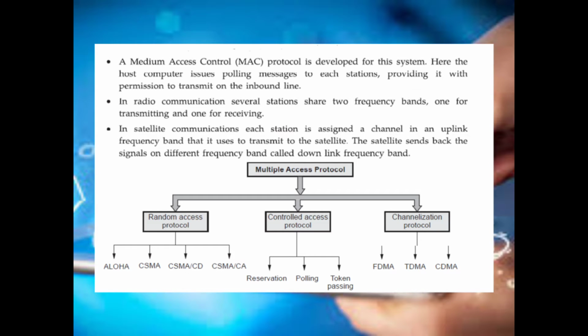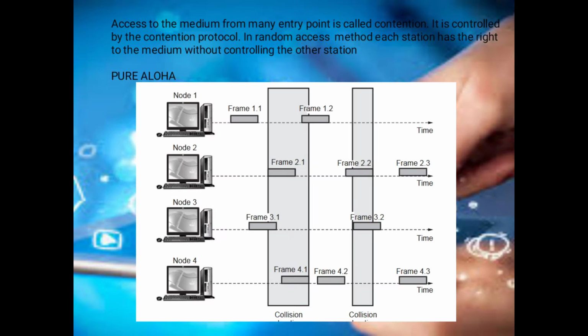In radio communication, several stations share two frequency bands, one for transmitting and the other for receiving. In this, a host issues a polling message. Whichever station picks up the poll is ready to transfer the message and the message is successfully transmitted. It is done in satellite communication with the uplink and downlink frequency bands.